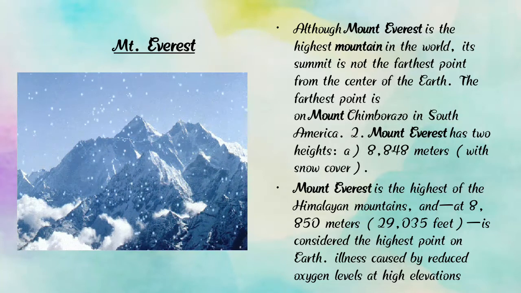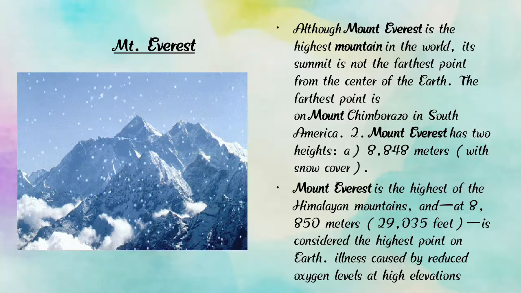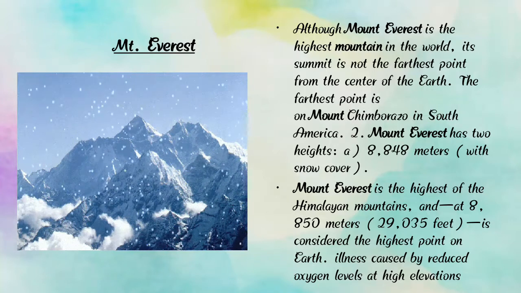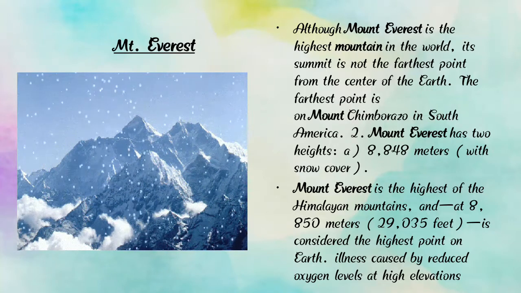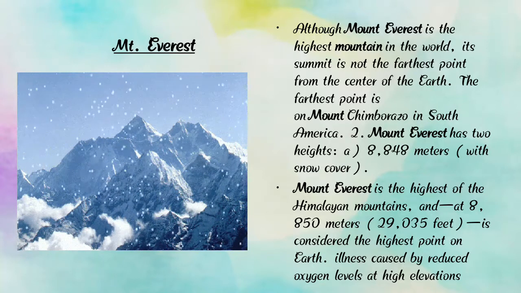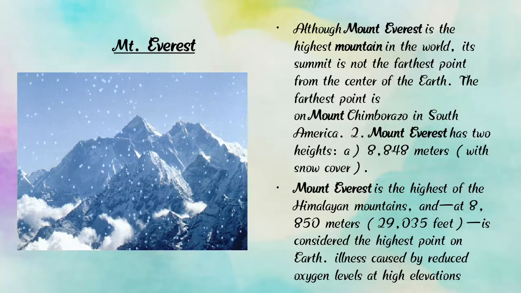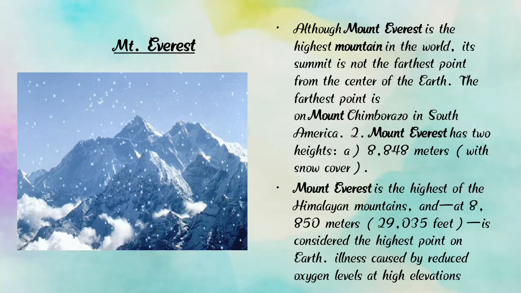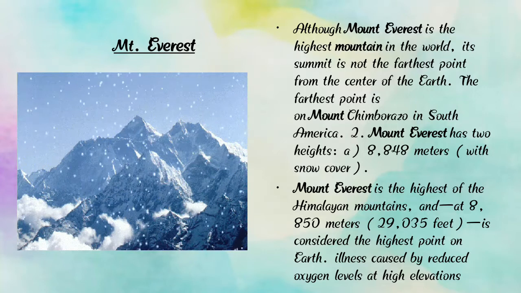So Mount Everest is the highest mountain in the world and on the earth. Its summit is not the farthest point from the center of the earth. Which is the highest mountain in the world?